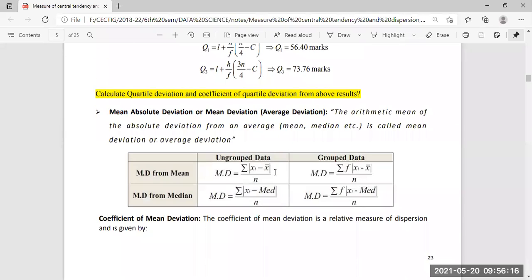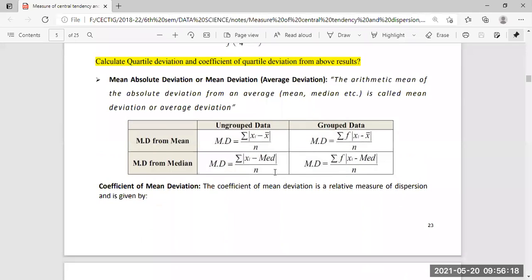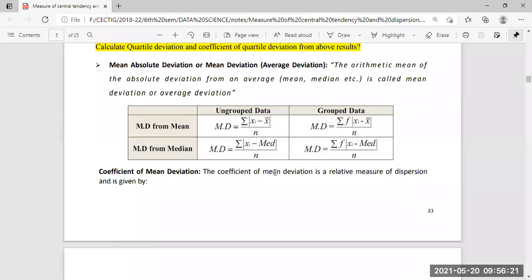Now coming to the next part, that is the mean absolute deviation, or mean deviation, or average deviation. The arithmetic mean of the absolute deviations from an average, that is the mean or the median, is called the mean deviation or the average deviation.